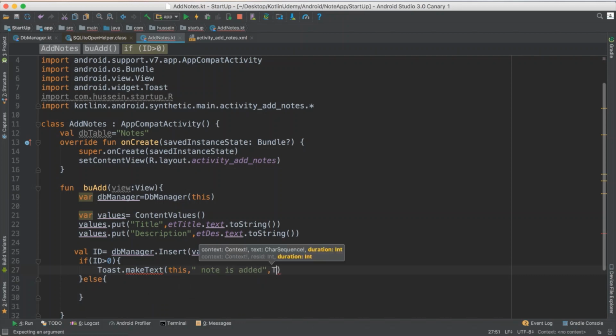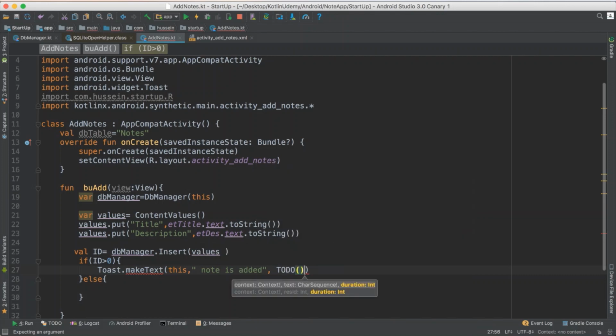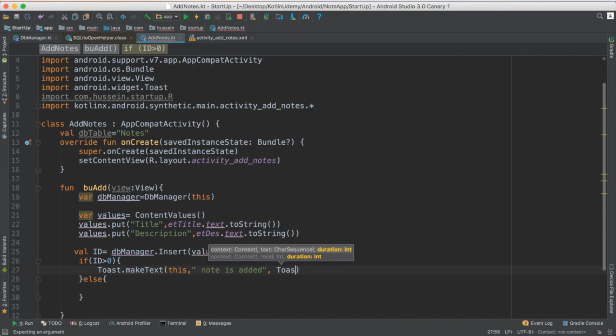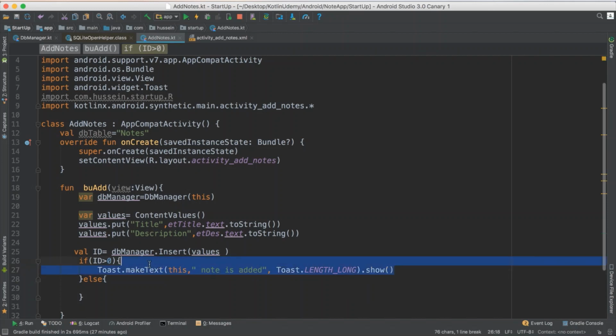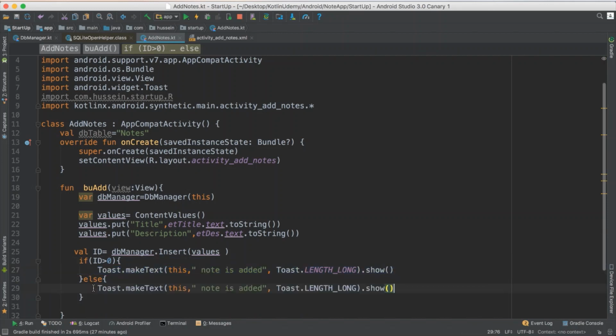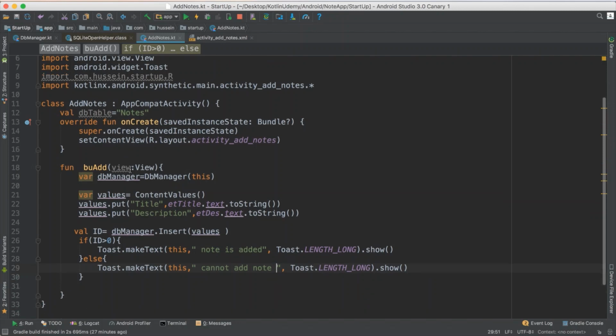Then Toast dot LENGTH_LONG, then dot show. Really easy process. For the else, say "cannot add notes". So what's going on here? Let me just run it and see, then we go through the process step by step.